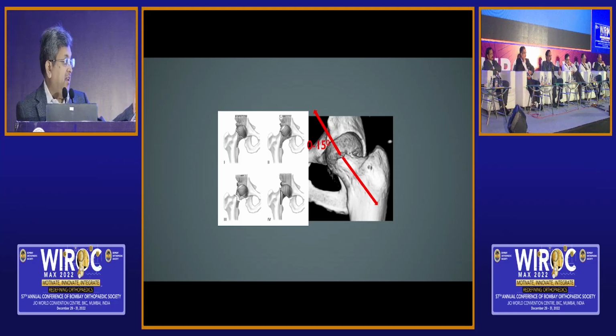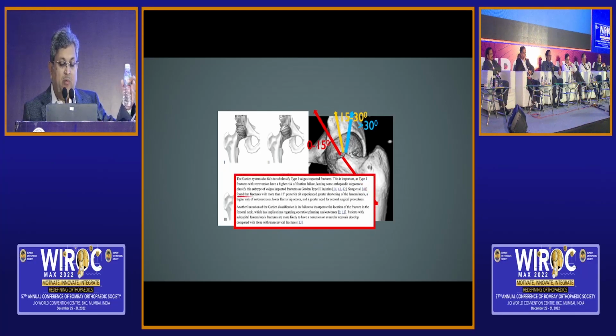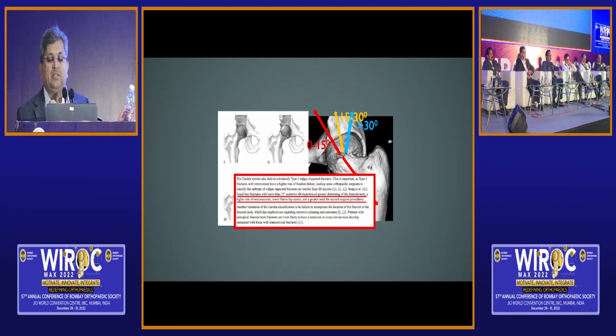But CT scan is probably going to add to the way we should look at them, because the tilt is extremely important, whether it is 0 to 15 only, 15 to 30, or more than 30. Why? Because it is now scientifically proven that with more than 15, the chances of collapse and AVN increase. That's what we need to rectify, to bring down that 25% complication rate to 15%, because more than that we cannot really avoid.